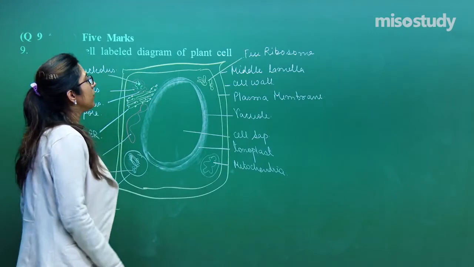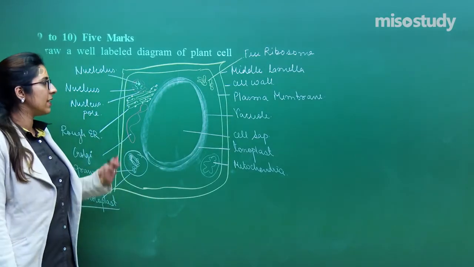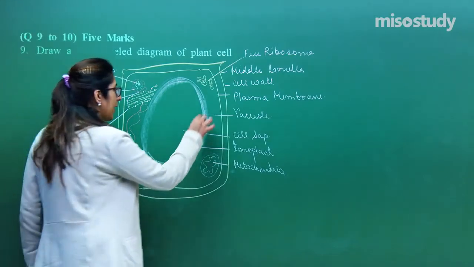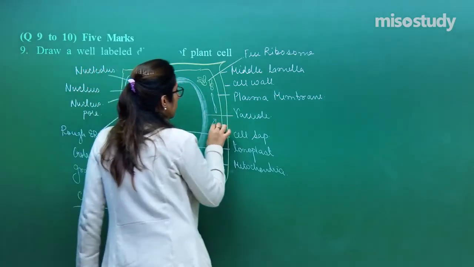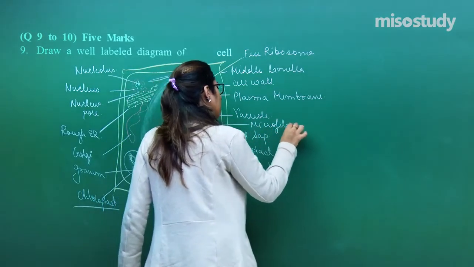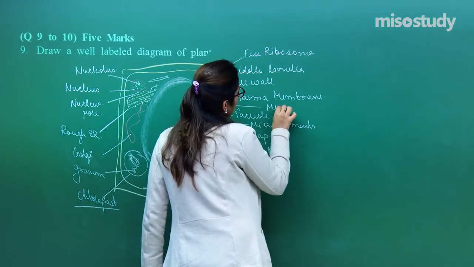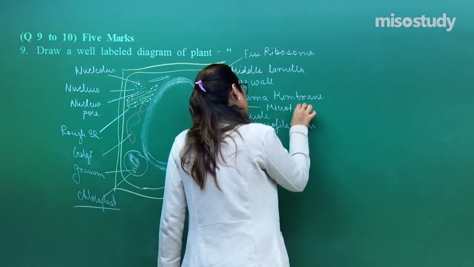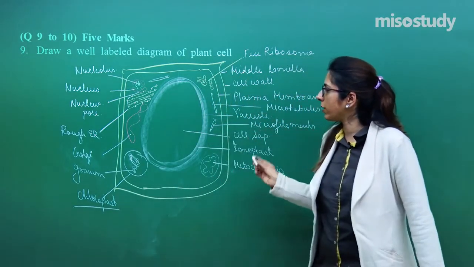Along with that, so many other structures are also present. And one more thing, how can we forget about the cell shape, which is maintained by a large number of microfilaments and microtubules. Microfilaments, and how can we forget about the microtubules, right? This is what you have to draw.